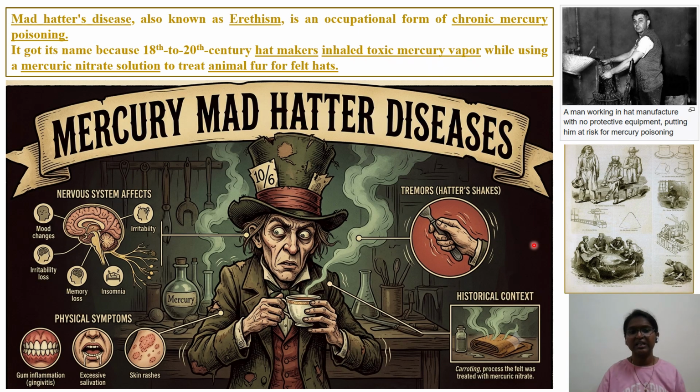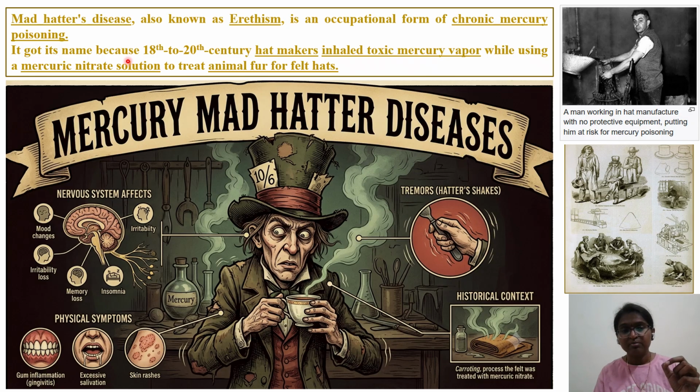Then we'll discuss the last option. The last option, which is not applicable for lead toxicity, is Mad Hatter disease, that is mercury. As I told you, there were workers who were preparing hats. Mad Hatter disease is also known as erethism. So in the exam, instead of Mad Hatter disease, if you come across the word erethism, it means the same thing. It is an occupational form of chronic mercury poisoning. What we have read till now is with respect to chronic lead poisoning. This Mad Hatter disease or erethism is caused by chronic mercury poisoning.